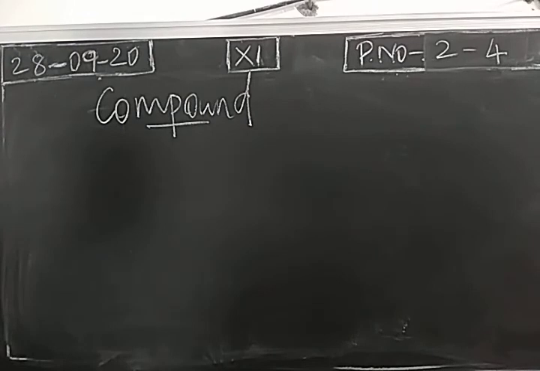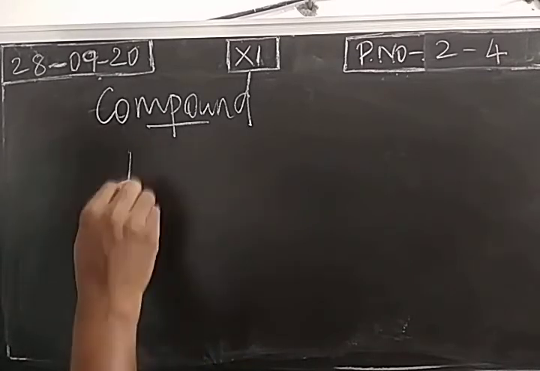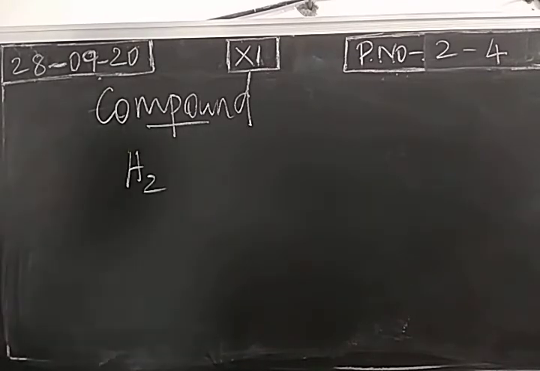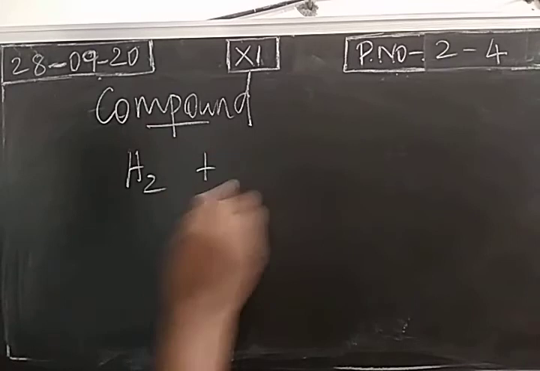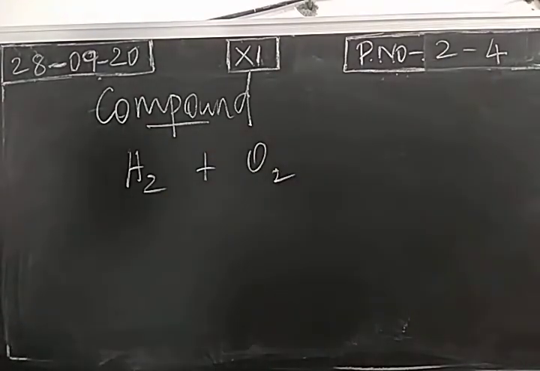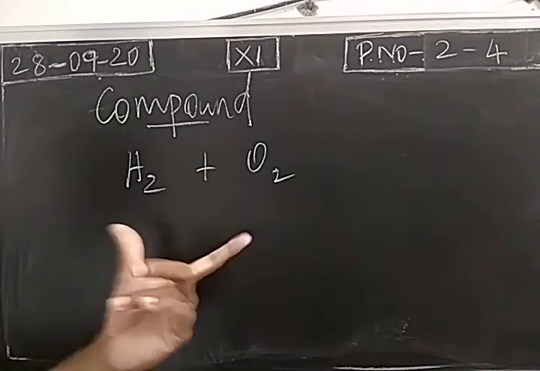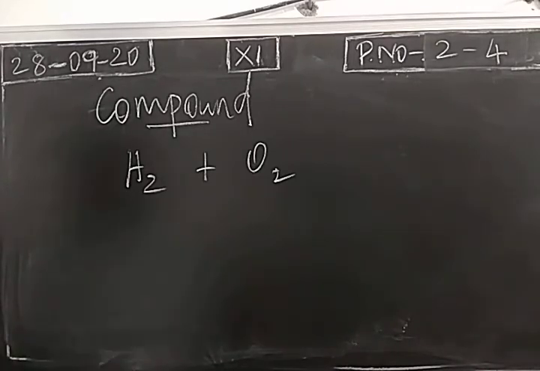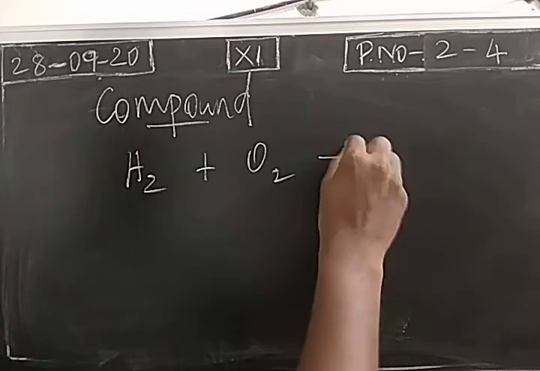So two or more different elements will join together to form a compound. Consider hydrogen molecule. This is a diatomic molecule. This is molecule of an element, hydrogen. Oxygen, diatomic molecule of element, oxygen. So different elements are combining together by a chemical bond.